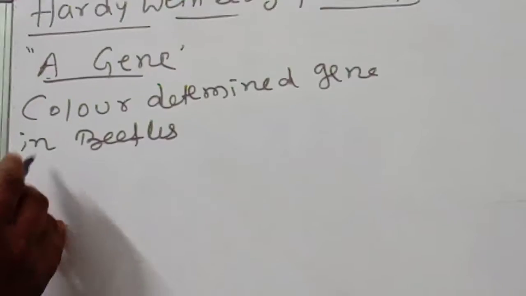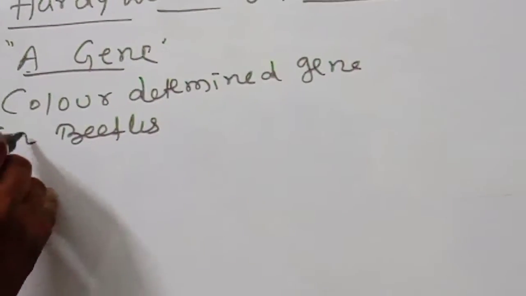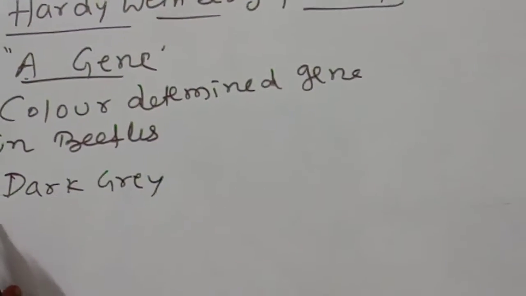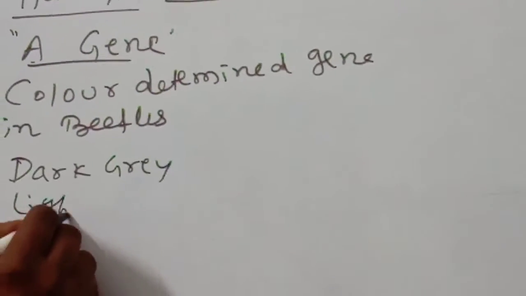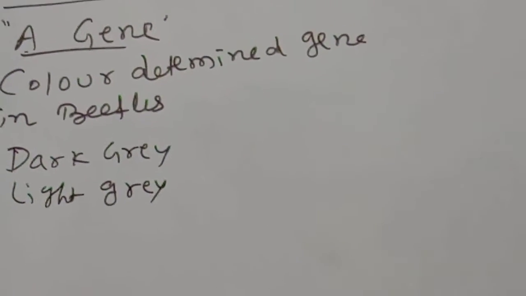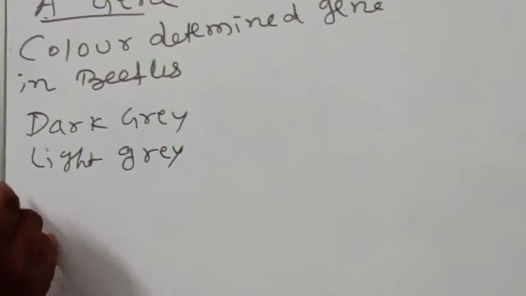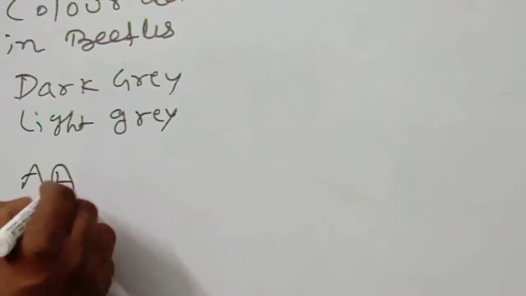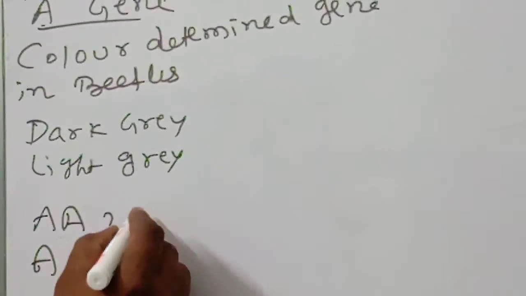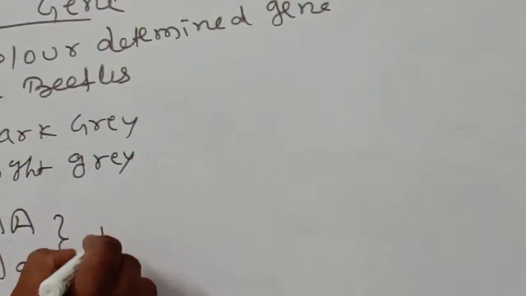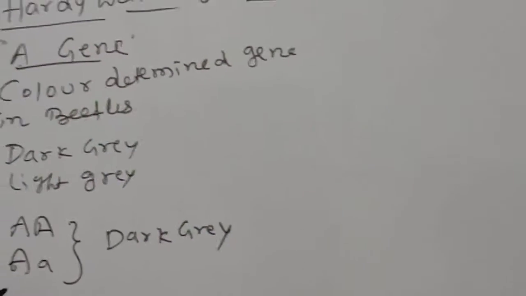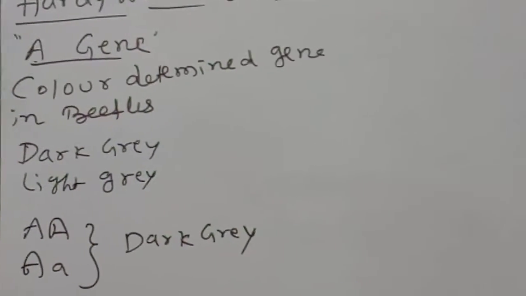So, you know very well, dark gray colors are there, and another one is light gray. Now you can say like this: AA and Aa, both are related to which one? Dark colors. Both are related to dark gray. Okay, children. Next one, what is called small a?